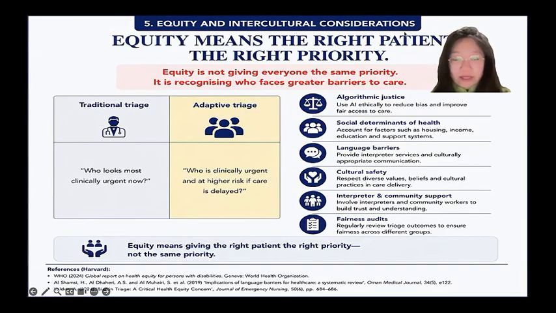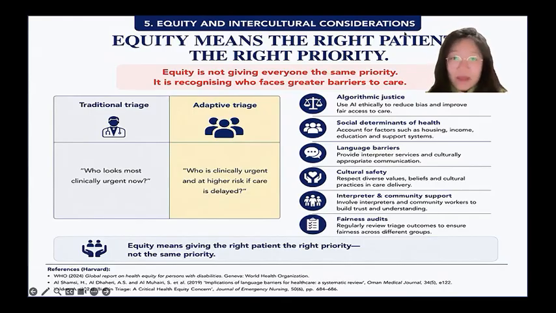Moreover, intercultural and linguistic factors are also very important. In diverse healthcare settings, language barriers, cultural norms, and different health beliefs can mask clinical urgency, further leading to misdiagnosis or delayed management. Patients may struggle to describe symptoms or understate pain. Adaptive systems can detect these hidden vulnerabilities by recognizing language discordance, health literacy barriers, and cultural communication patterns, therefore triggering culturally appropriate support such as interpreters or community-based resources.